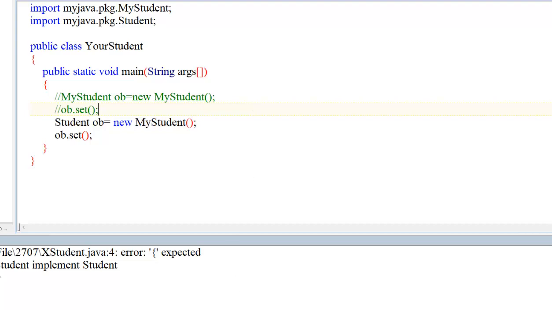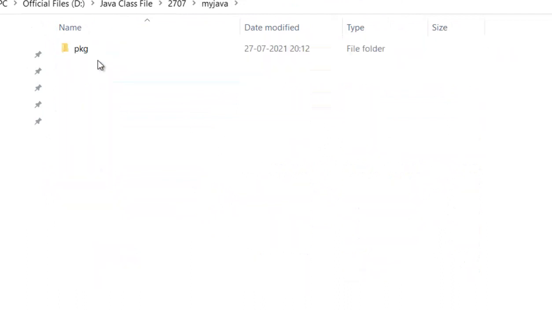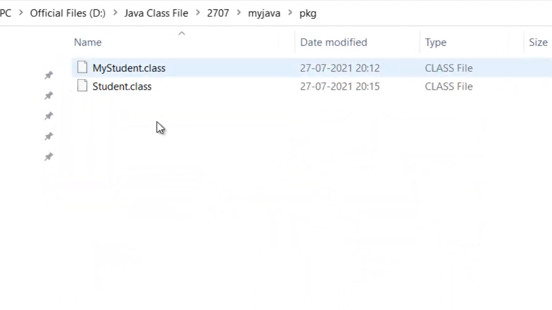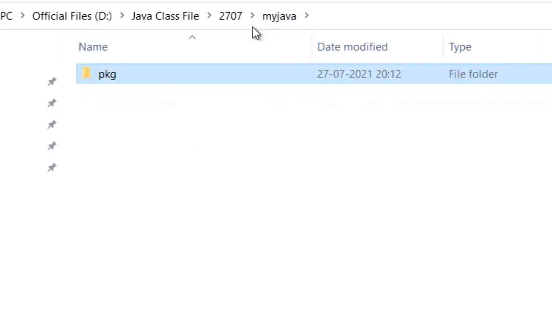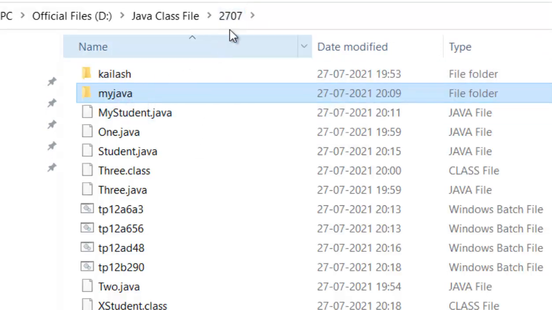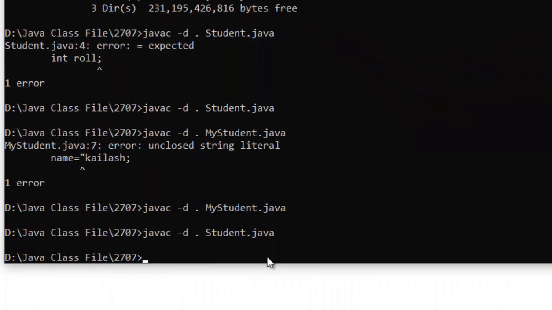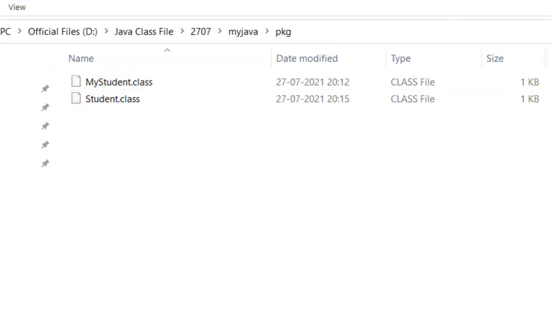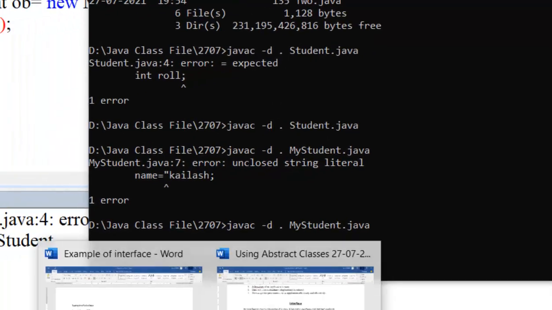Okay, now see the reality. What is the situation going on? See, first there are two classes here, my student and student class, that are present under this 7027. Now under this there is a package called my Java package. Then these two files. I want to create a jar file, because what is the importance of a jar file?